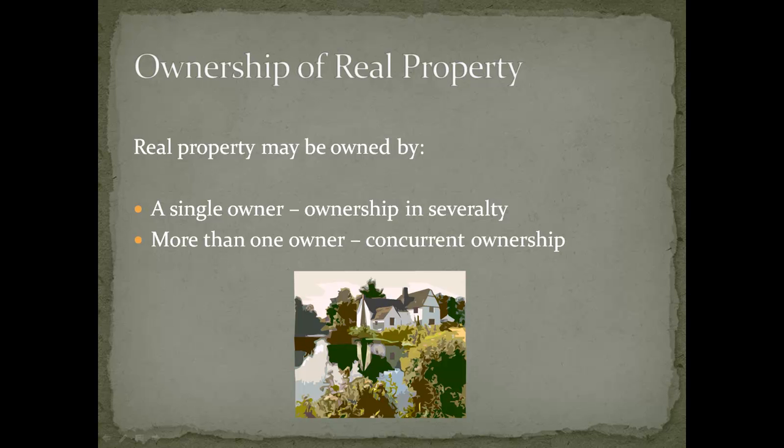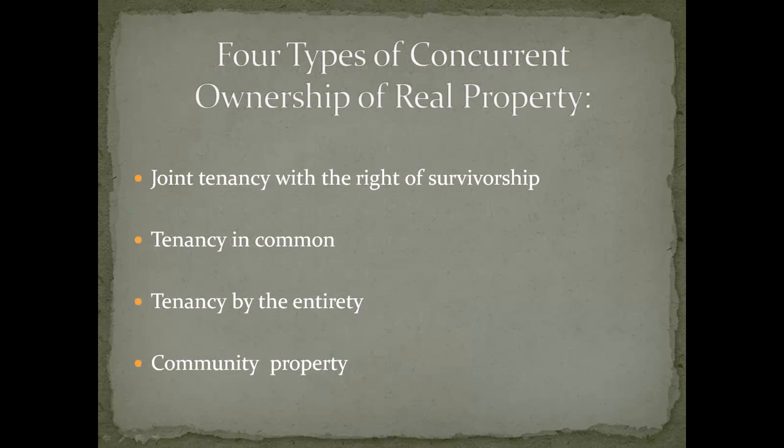Real property may be owned by either a single owner or by more than one owner. When you have a single owner acquiring real property, this is known as ownership in severalty. If more than one owner acquires real estate, this is called concurrent ownership. There are 4 types of concurrent ownership of real property: joint tenancy with the right of survivorship, tenancy in common, tenancy by the entirety, and community property.